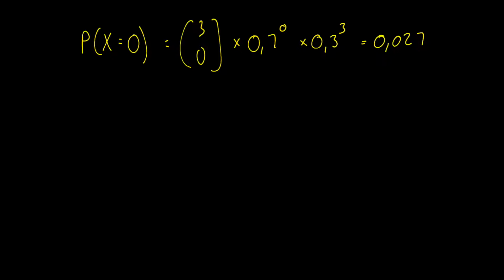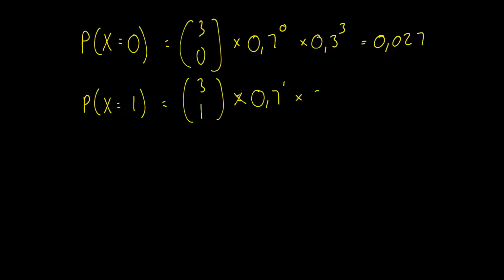And again, remember the exponents over here must add up to 3. Right, then the probability of scoring once is now 3 choose 1. That means 0,7 to the power of 1, times 0,3 to the power of 2 now, because there are 2 misses.